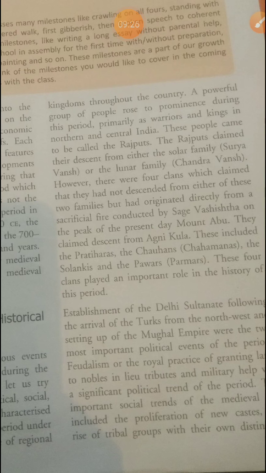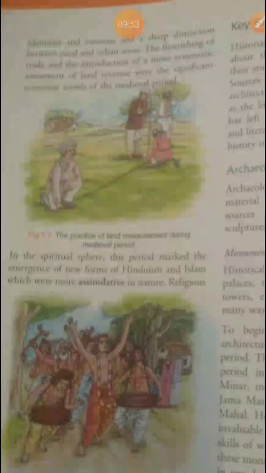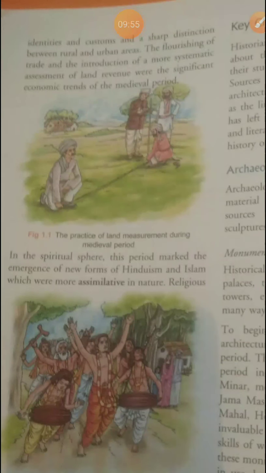The important social trends of the medieval age included the proliferation of new castes and tribes, each with their own identities and customs, and sharp distinctions between rural and urban areas.